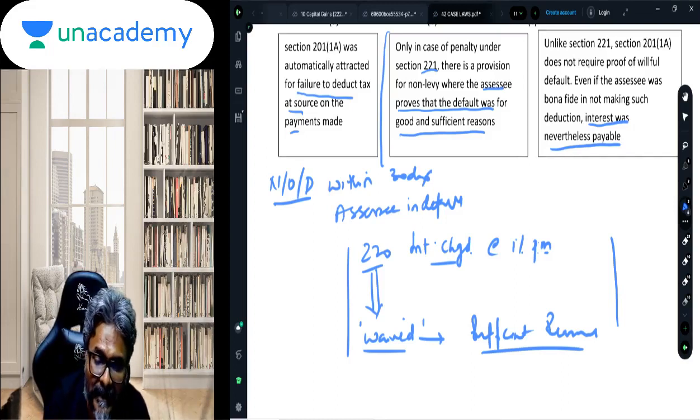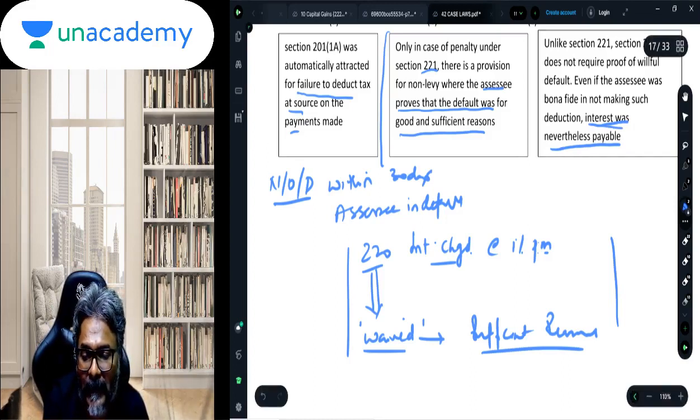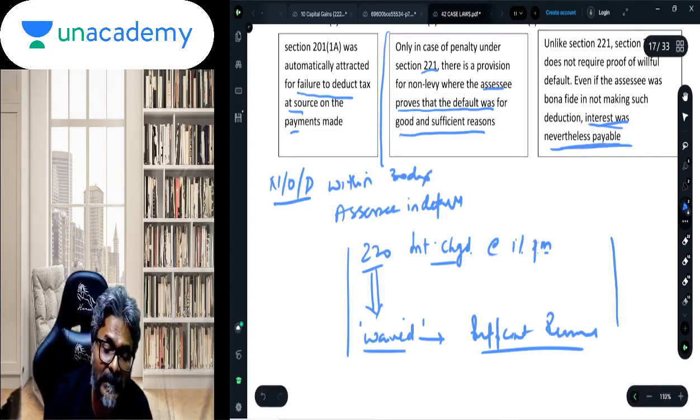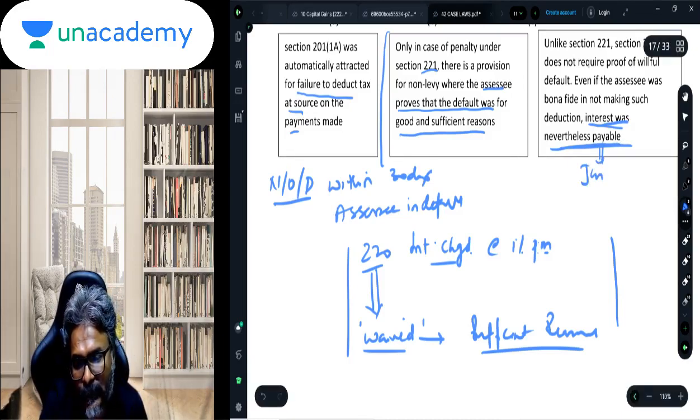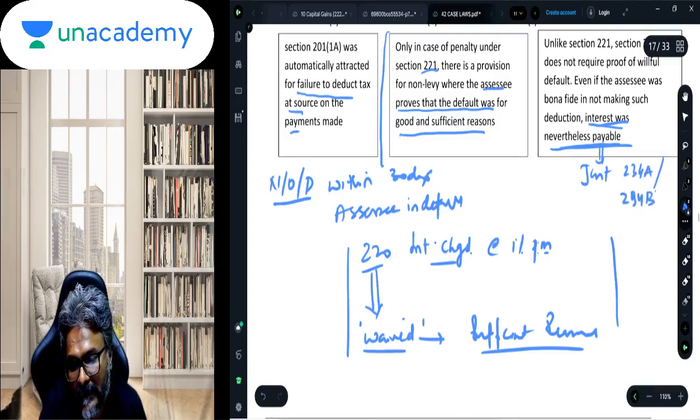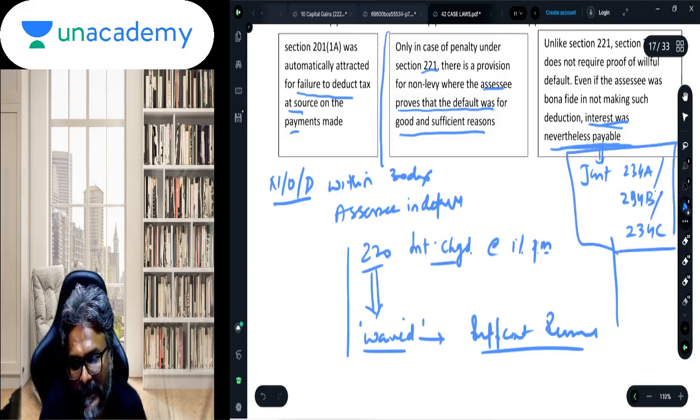It is mandatory in that case to make the payment of interest under section 201. This is the same, students, as 234A, 234B and 234C, which are statutory and mandatory in nature. The same is also the case with section 201.